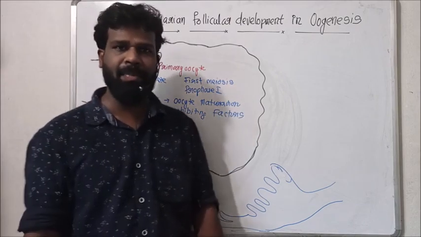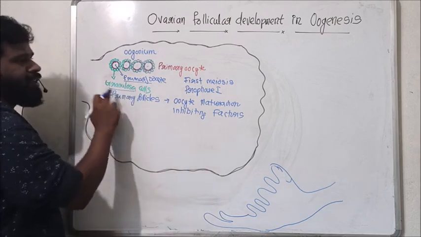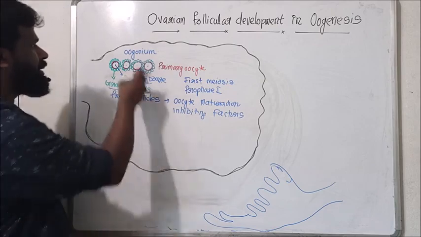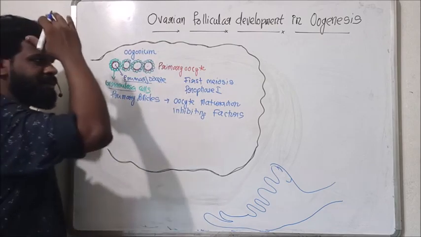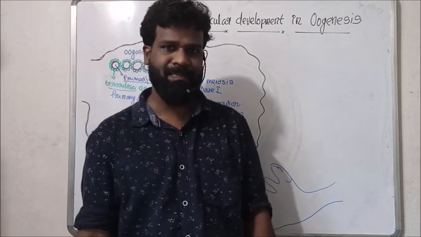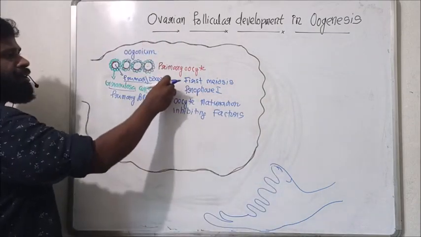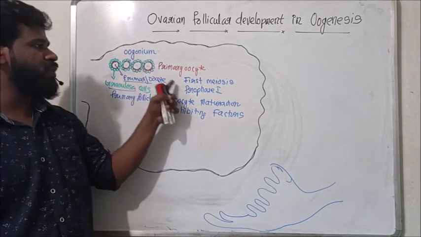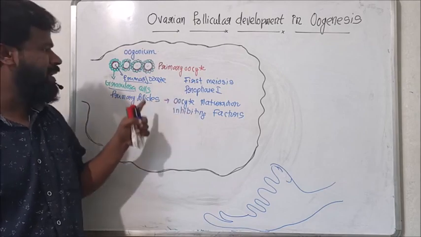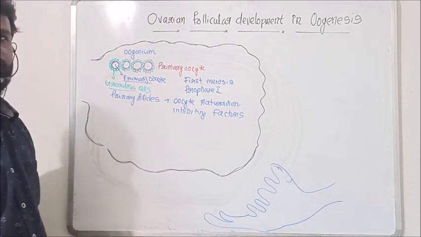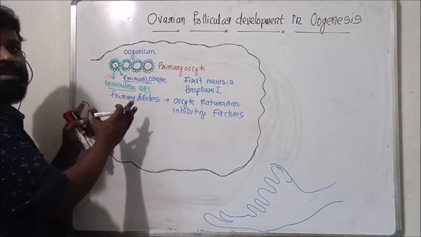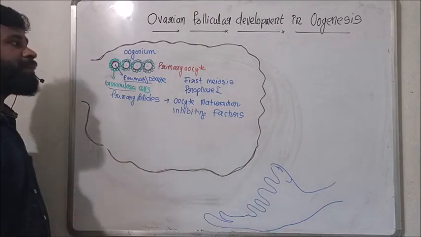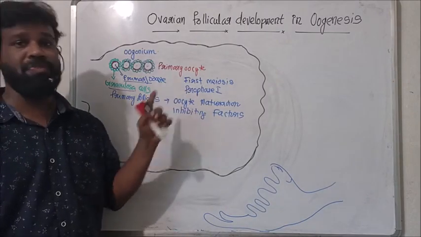These inhibit the meiosis or cause the meiosis to arrest in prophase 1. So this meiosis gets temporarily arrested here in the embryonic ovary. So millions of such primary oocytes in primary follicles are in prophase 1 stage.